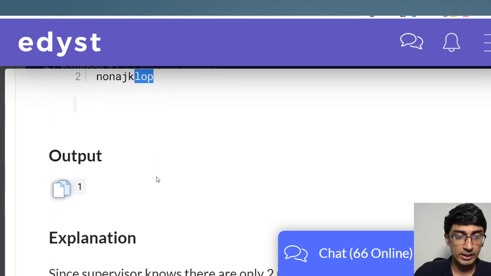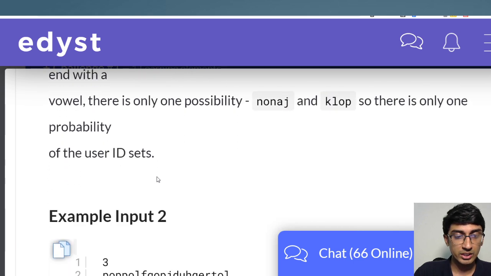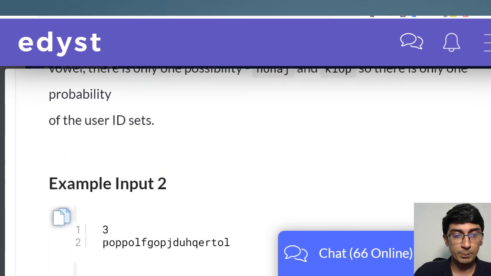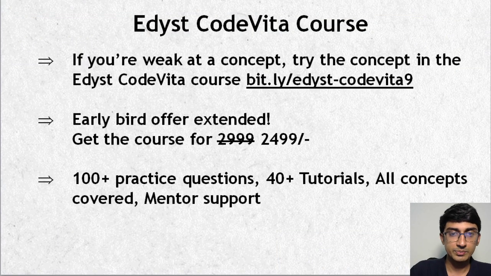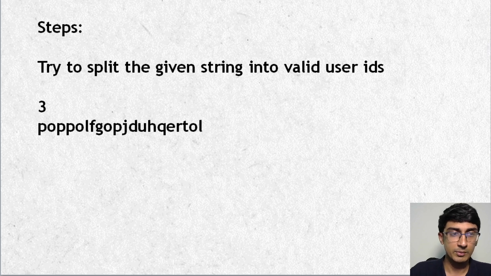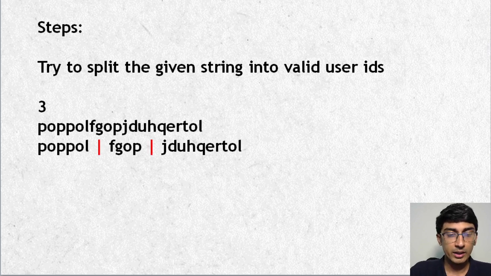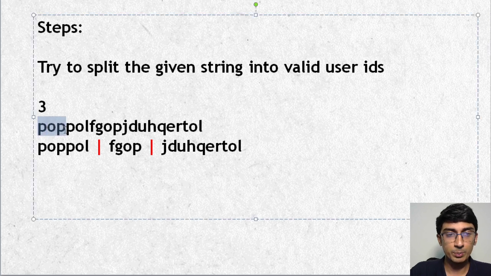Okay. Let's look at another example. If you look at POPPOL, FGOP, GDUH, just a big string, right? So I'll just come back to my slides. Let's see how we would go about breaking this apart. Okay, so you'll just follow along with me. First things first, let's see how we'd break it up.